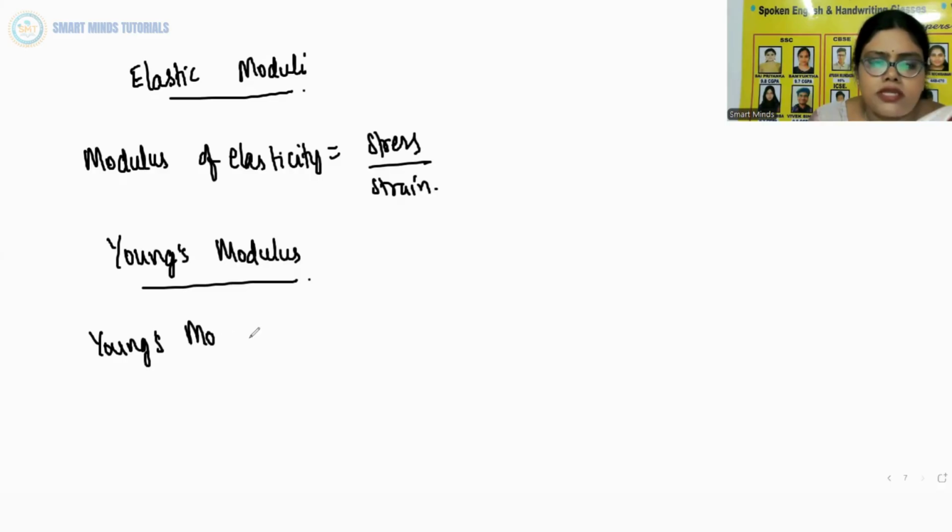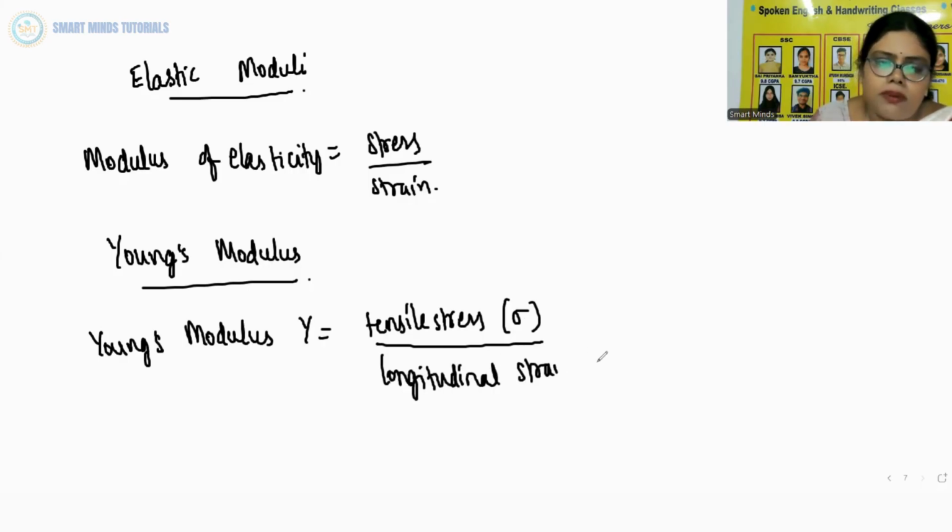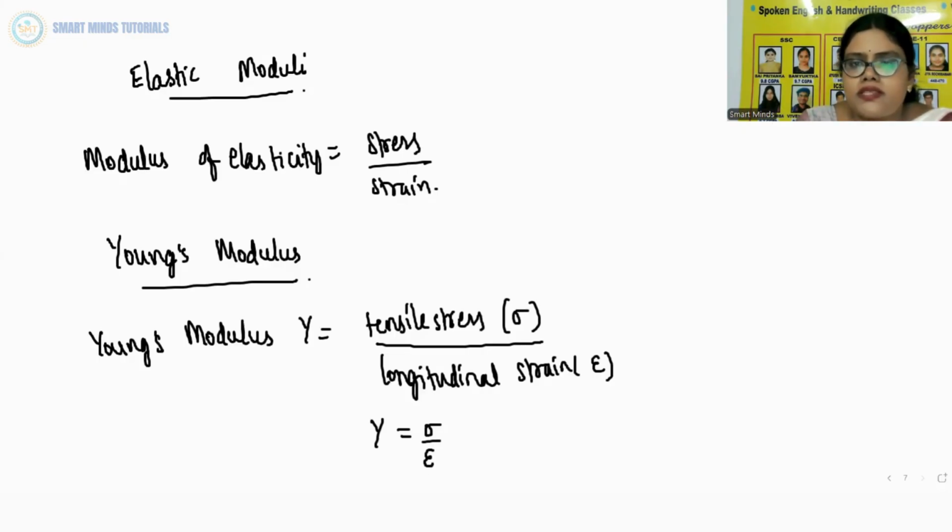Young's modulus is denoted by Y, and that is tensile stress, denoted by sigma, by longitudinal strain, denoted by epsilon. So we can say Y is equal to sigma by epsilon, where sigma is tensile stress and epsilon is longitudinal strain.